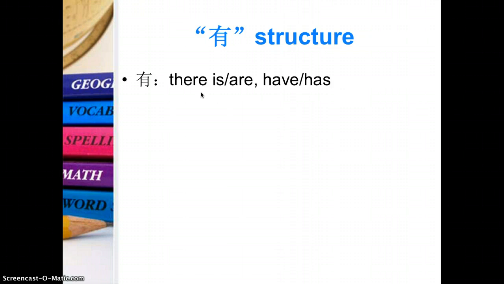So you just automatically change it like my family has 3 people instead of there are 3 people in my family. So in this way the structure will be clear to you. So you just follow this order. My family has 3 people. It should be 我的家有3个人.